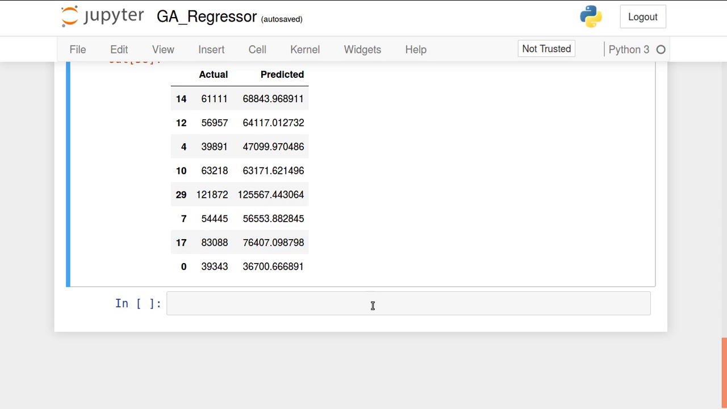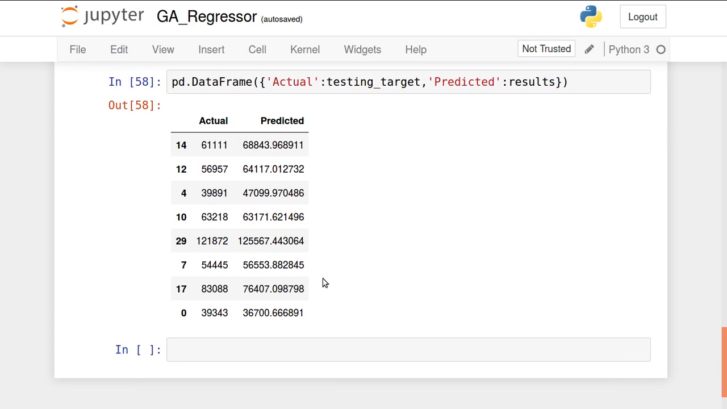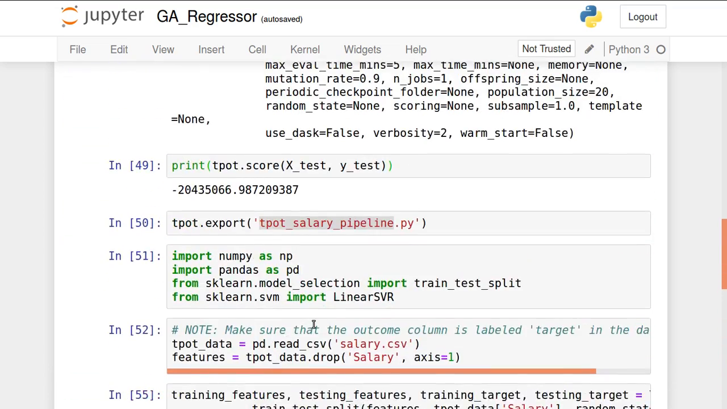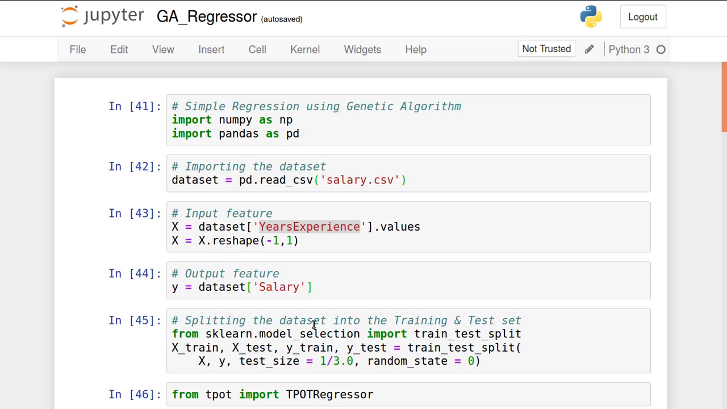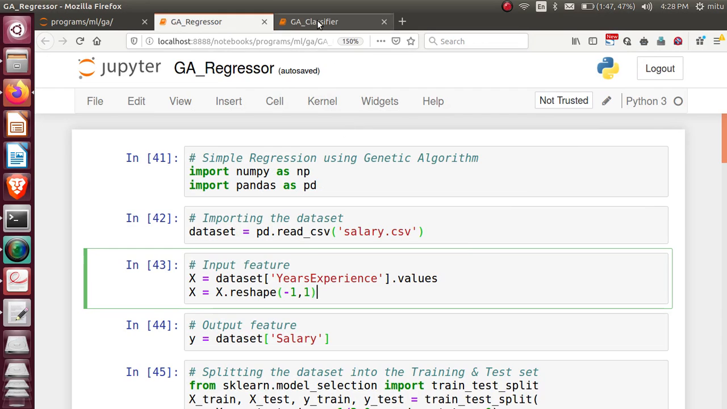So here the regressor identified linear SVR, and based on that I am doing the predictions where the least amount of error is present. So instead of linear regressor, I can apply this algorithm where the lowest amount of error is present. Okay, this is how the regressor performs the operation of finding the best algorithm for regression problem solutions. Okay, now let's go for the classifier.